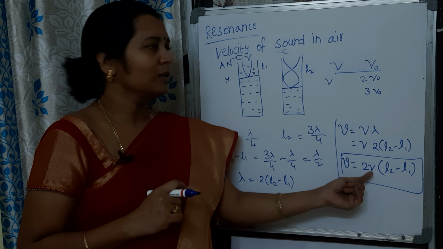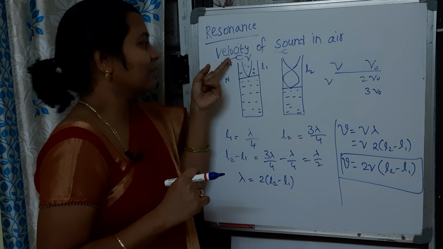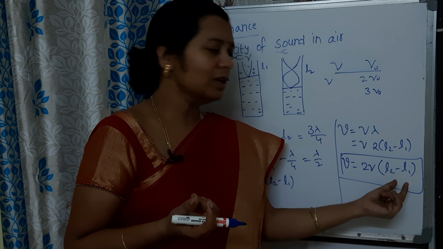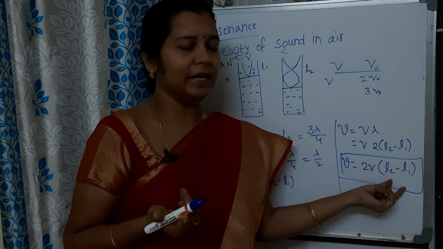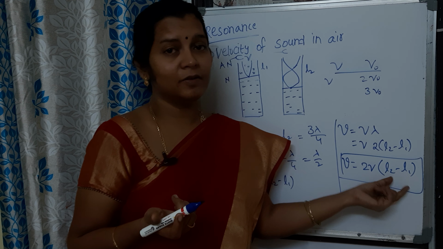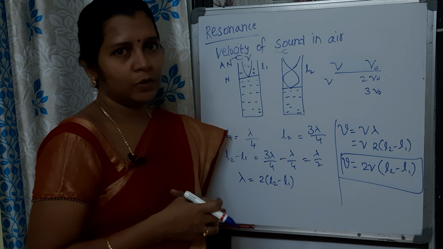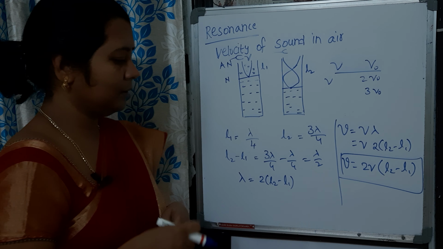What is nu here? The frequency of the sound wave, or the frequency of the tuning fork which emitted the sound wave. And L2, L1 are the successive resonating lengths. These are called the resonating lengths at which you can hear a very big sound. So this is one of the formulas which we are going to use in solving the problems, right?